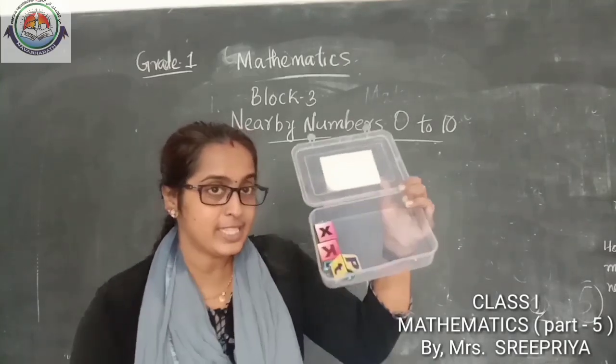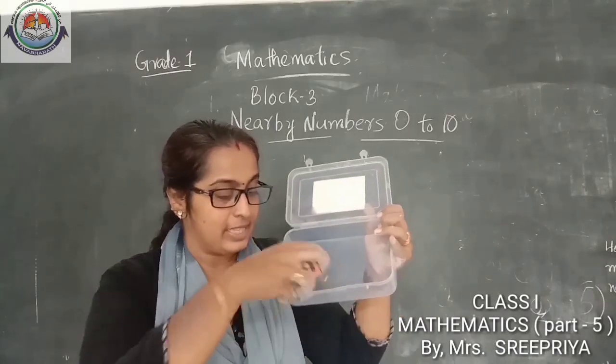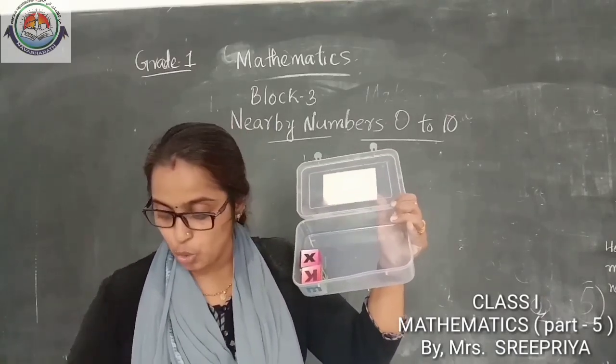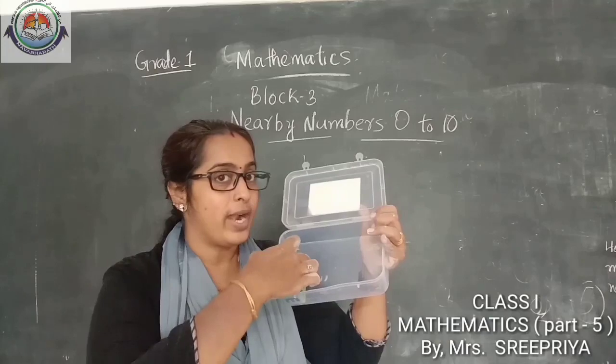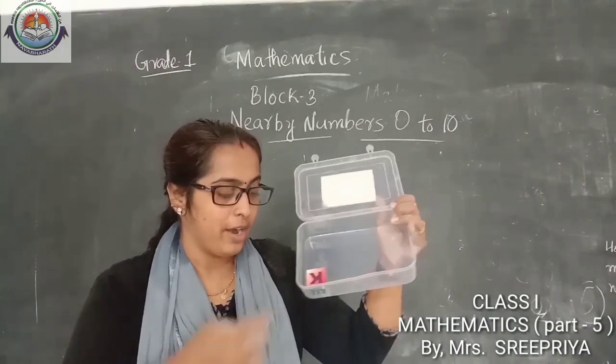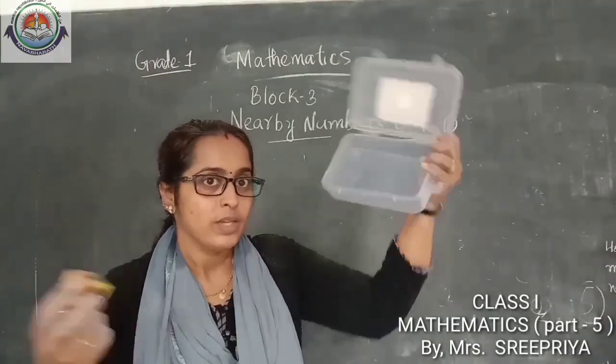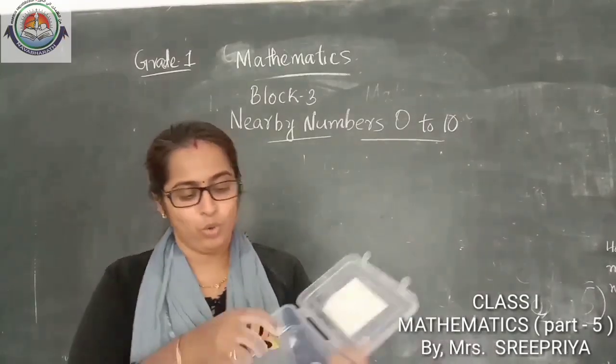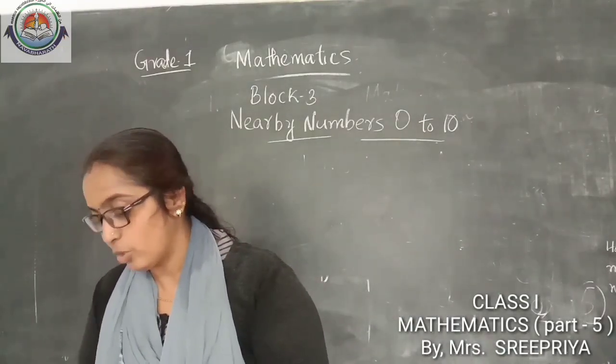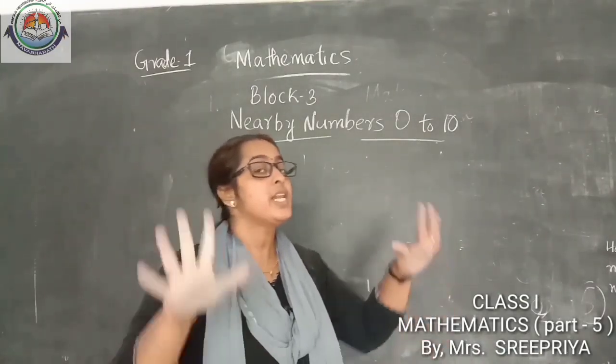4, 1 less 3. 3, 1 less 2. 2, 1 less 1. 1, 1 less is empty, 0. So, understood? Shall we check once again?